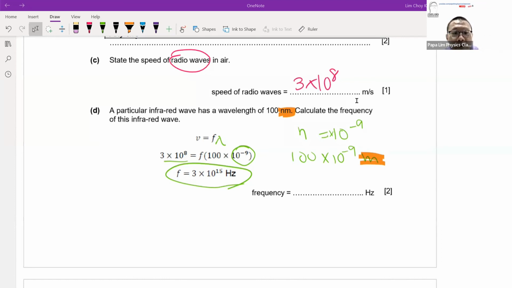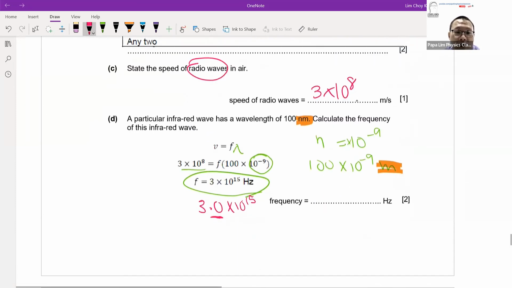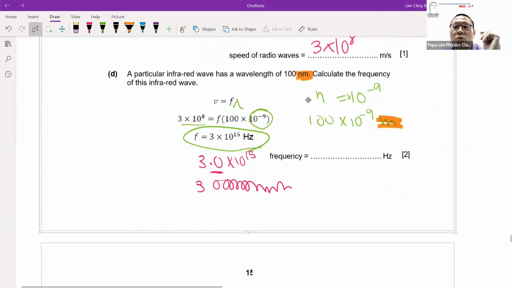You must make the effort to write 3.0 times 10 to the power 15. You can write in standard form, 3.0. Remember that 0.0 here is 2SF. Or you can ignore the standard form and write 3 followed by 15 zeros. Wow, that's a long zero. We also accept that, because there is also a way of representing it in terms of 2SF.